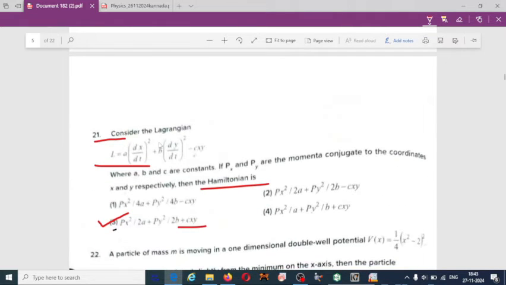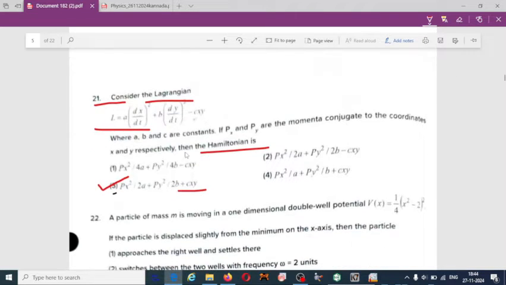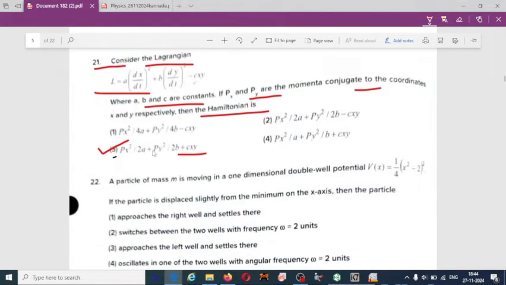Next one, consider the Lagrangian L equal to a into (dx by dt) squared plus b into (dy by dt) squared minus cxy. This question also has been asked in many of the exams. a, b, c are constants. Px, Py are the momenta conjugate to the coordinates x and y respectively. Then the Hamiltonian is... So 21.